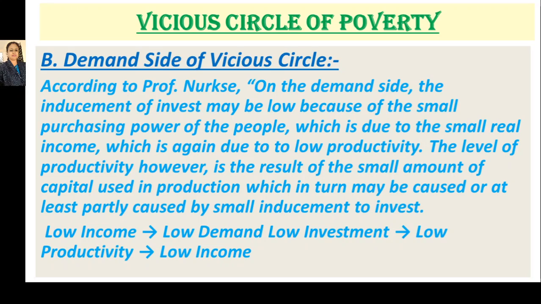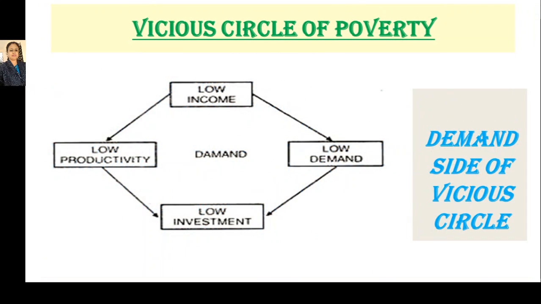So low income creates low demand in the economy, low purchasing power in the economy. If we purchase less, then the producer will produce less, so there is less investment in the market. Now, this is the demand side of the vicious circle of poverty.